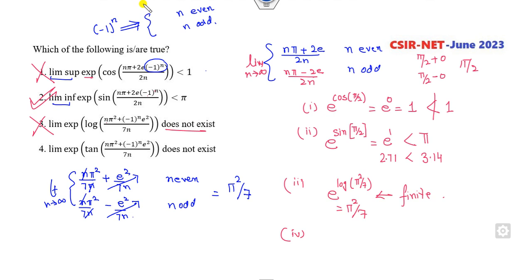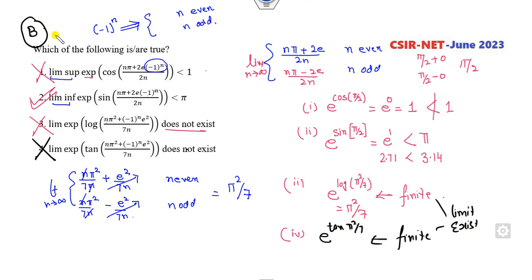Look at the fourth option. The limit is π²/7, which is always finite. Once it is finite, it means the limit exists. But in the third and fourth options, it says the limit does not exist, so they are cancelled out. The right answer is B, because it is the question of part B. So only one correct option, B, is the right answer.